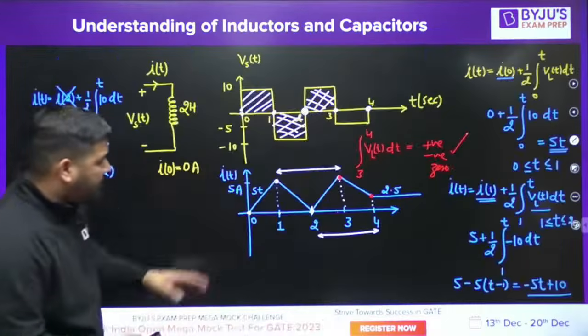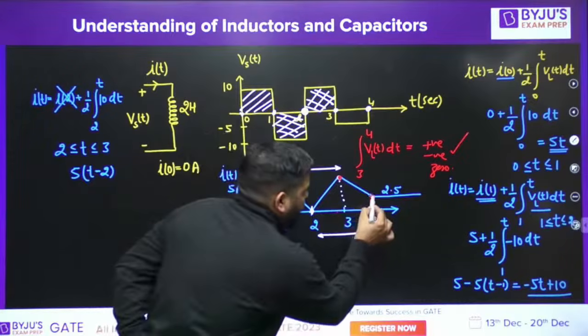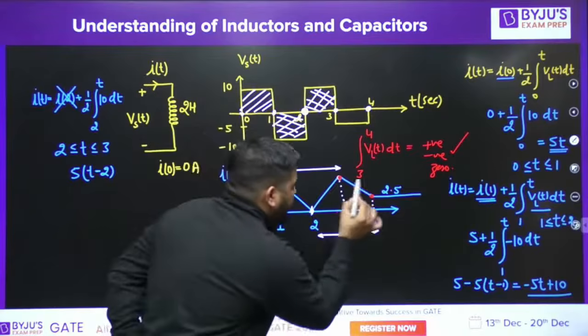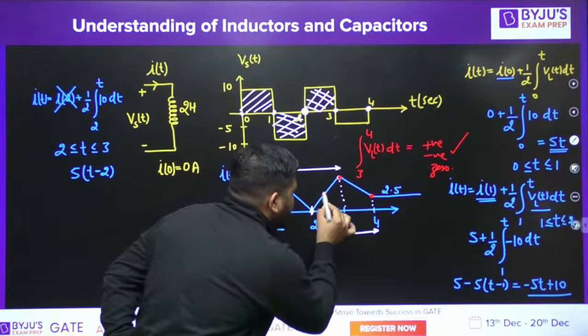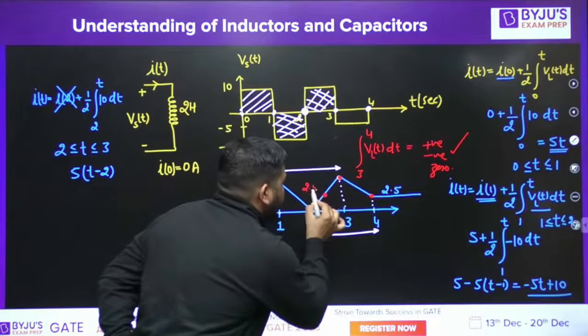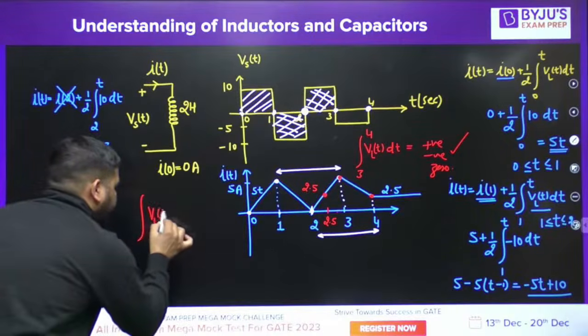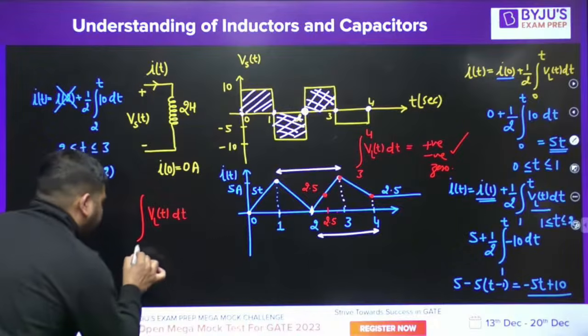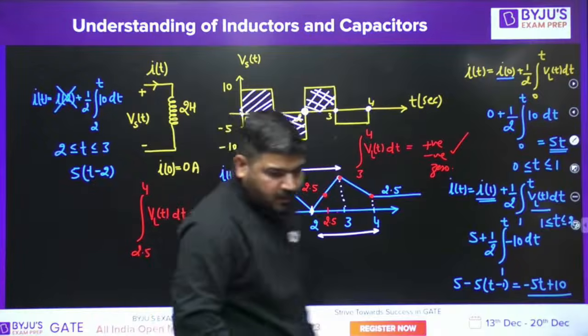Let me ask you one more point. At 4, the current is 2.5. And at 2.5, the current value is again 2.5. Now tell me about the area, VLT dt from 2.5 to 4. Tell me, guys, what should be this area? Is it 0?